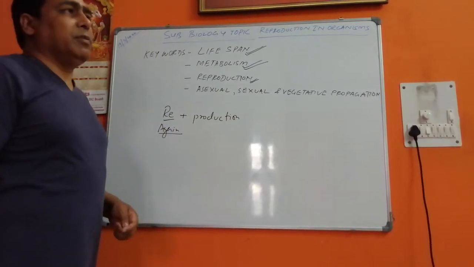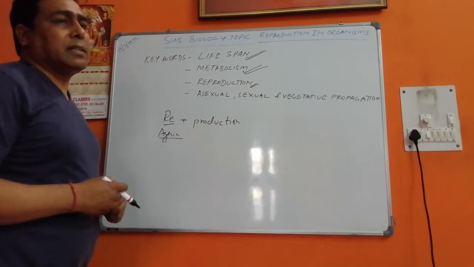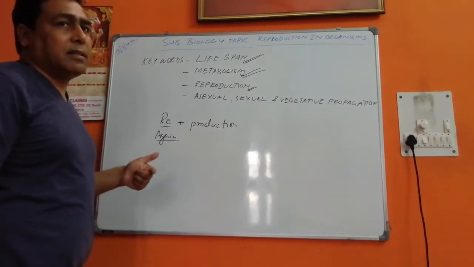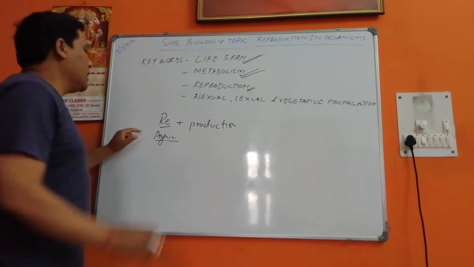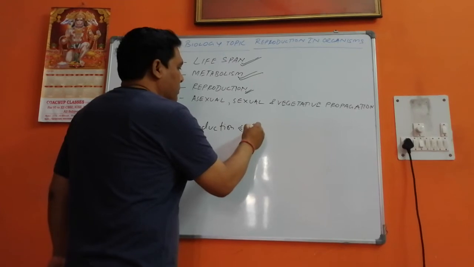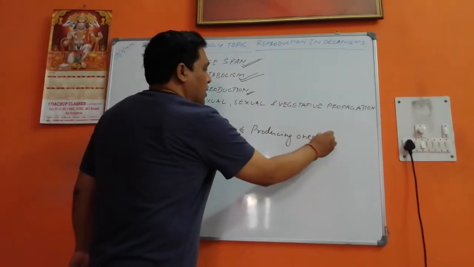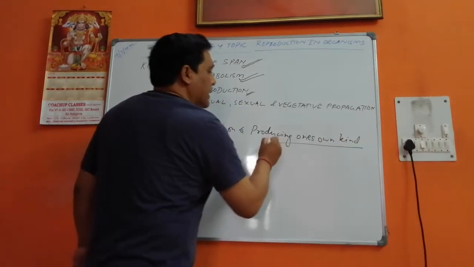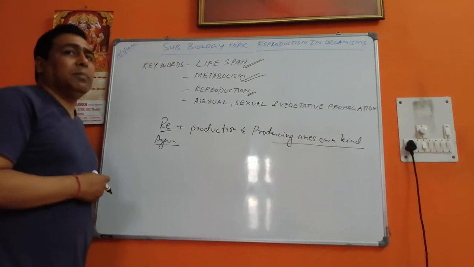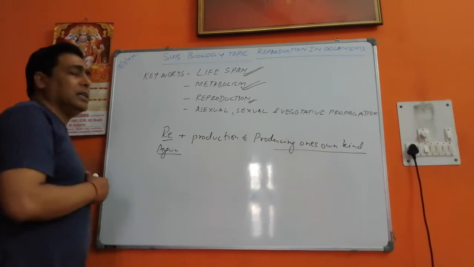So already we know that it has been told to us that life has come from pre-existing lives. Rudolf Virchow, as well as other scientists, have already told us about this. So when we reproduce, reproduction is producing one's own kind. Now, how do we do so? Organisms have a mechanism by which they can produce their own kind, and that mechanism is known as reproduction.